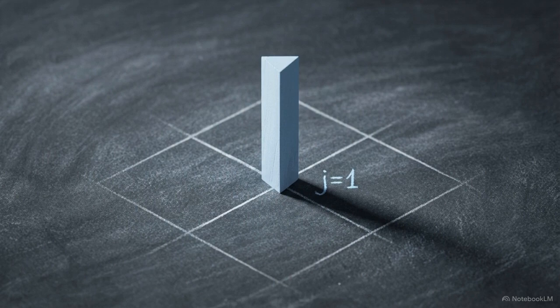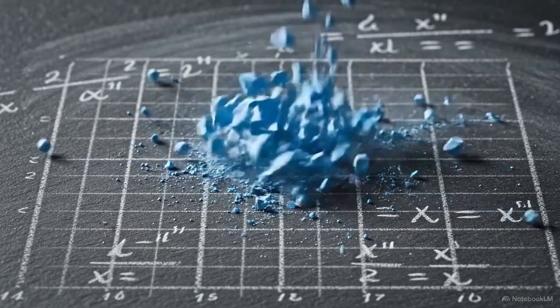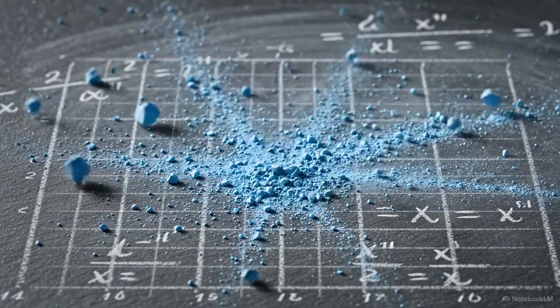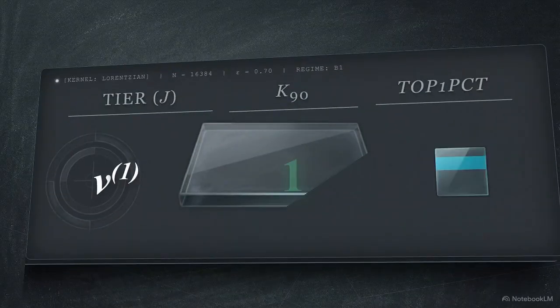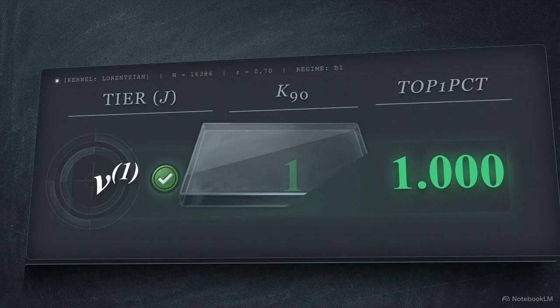Looking at the surface layer, the leading tier where J equals 1, the Lorentzian kernel performs exactly as expected. It confirms its stable B1 classification. In an immediate reaction, the localized mass collapses instantly into a single point and locks firmly into place on the flat mathematical plane. The V subscript 1 measurement is a literal single-cell delta spike. The K90 width is exactly 1, and the top 1% mass returns a perfect 1.0.